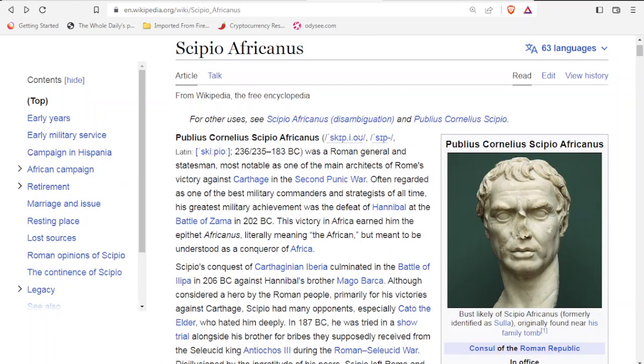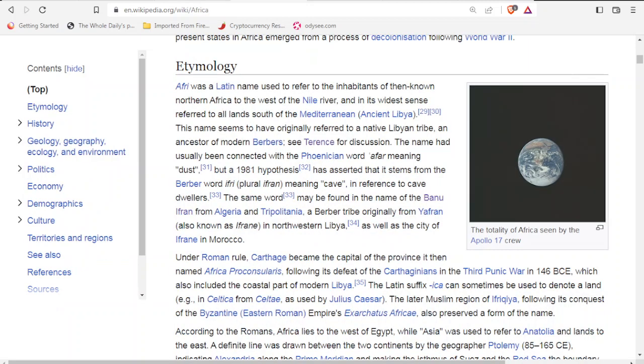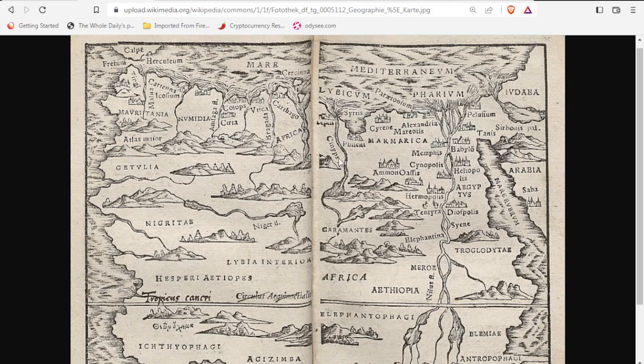So just for a short video to help with our understanding of what we're speaking about, when we use this word Africa, it could be saying the land of the Afri, and it's speaking about the land to the west of the Nile. So Egypt is not included in Africa in the ancient world. It wasn't actually included in what's known as Africa. But obviously things have changed since then, and now Africa applies to the whole continent.